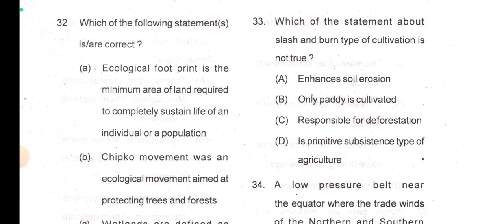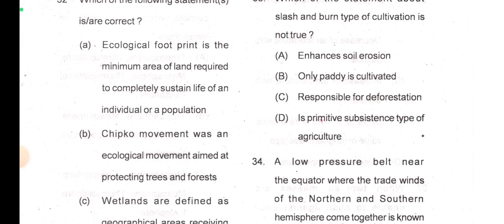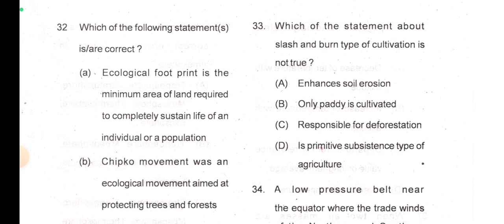Okay, next move to question number 33. Which statement about slash and burn type of cultivation is not true? Enhances soil erosion, only paddy is cultivated, responsible for deforestation, is primitive subsistence type of agriculture. Definitely it is primitive subsistence and responsible for deforestation.